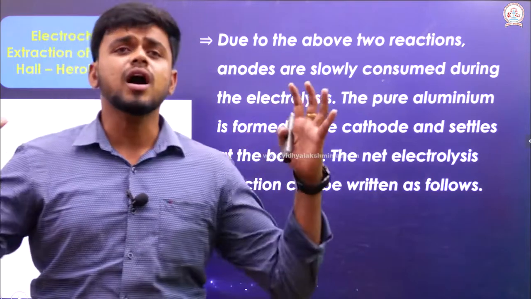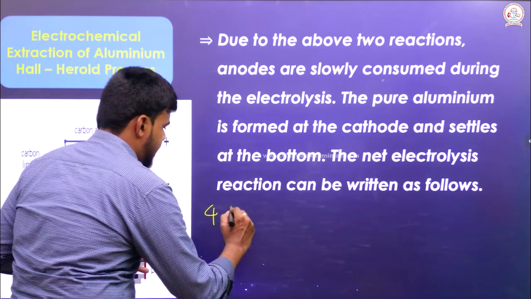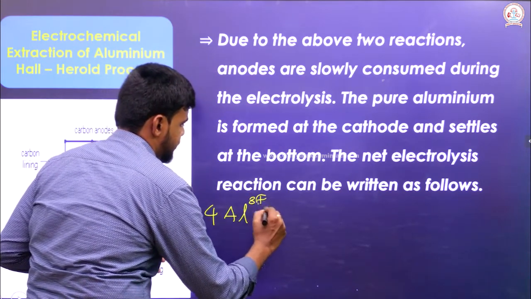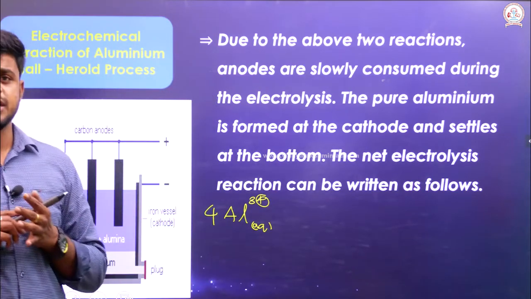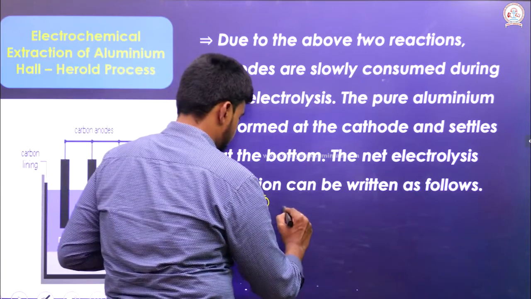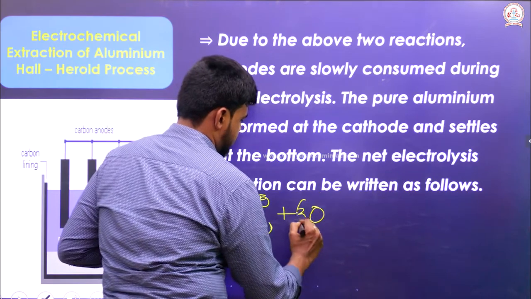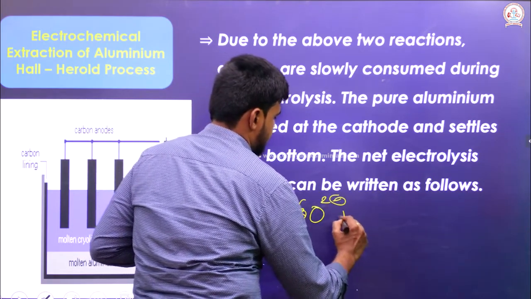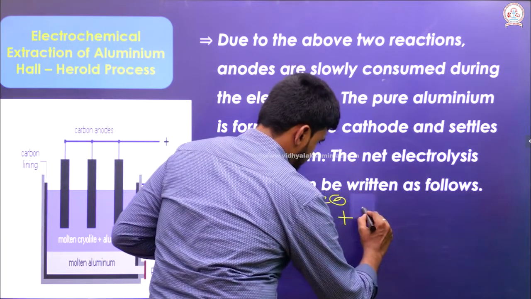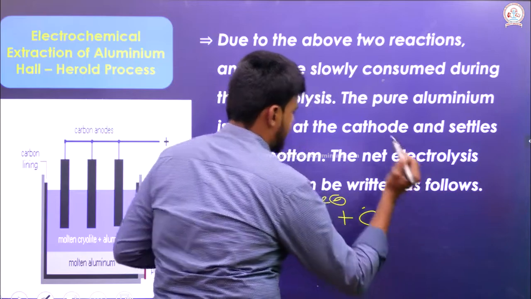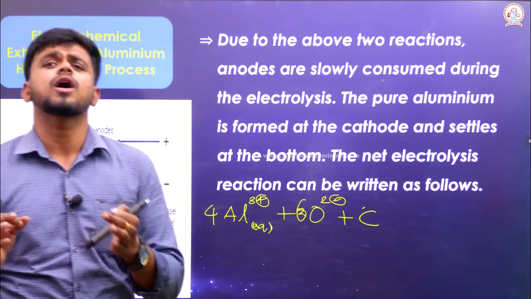The overall electrolysis reaction can be written as 4Al3+ plus 6O2-, then carbon, which results in the formation of pure aluminum.